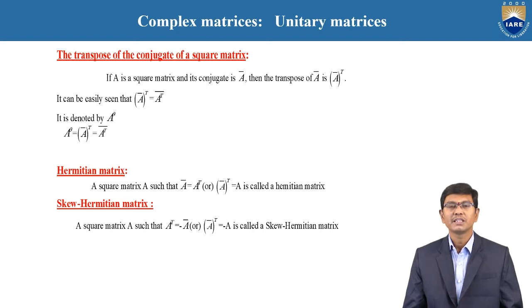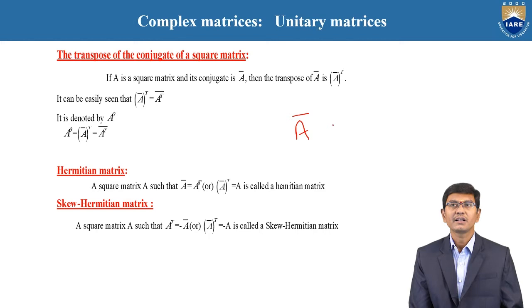The meaning of the conjugate of a transpose of a matrix is, by the definition of the conjugate, that whenever the given matrix is A, when we apply the conjugate, we interchange the complex value: plus i becomes minus i and minus i becomes plus i.